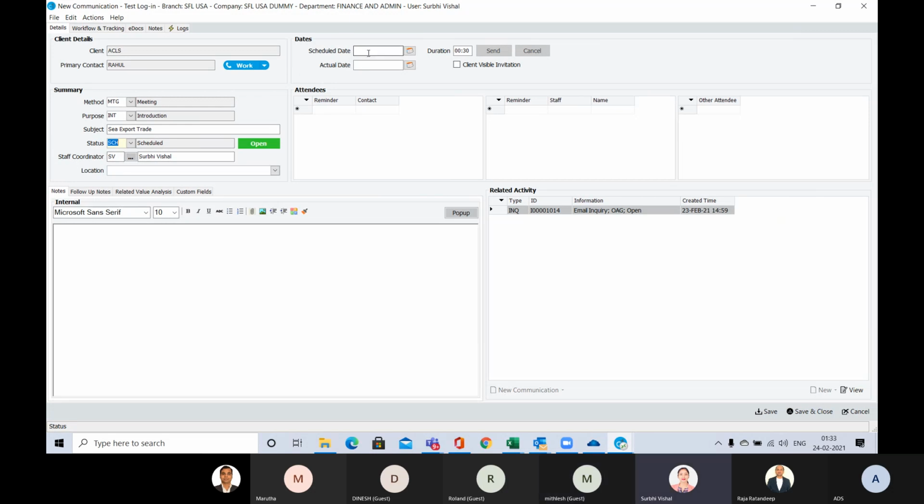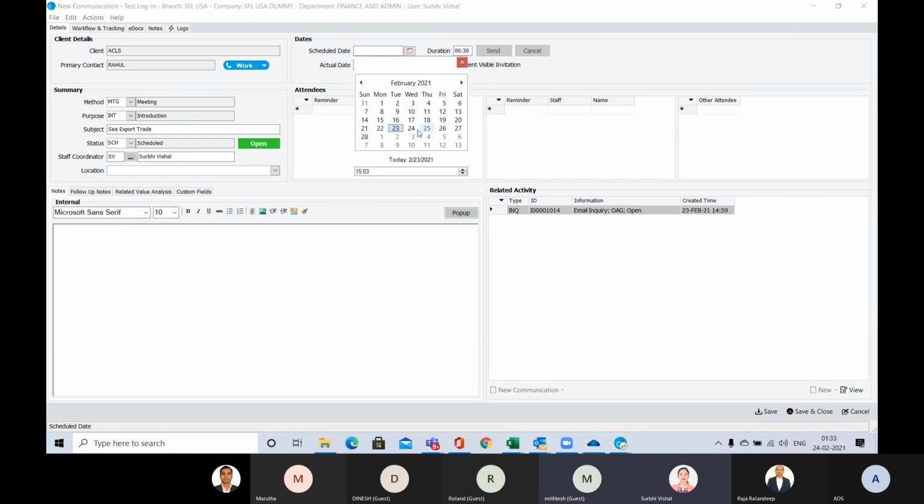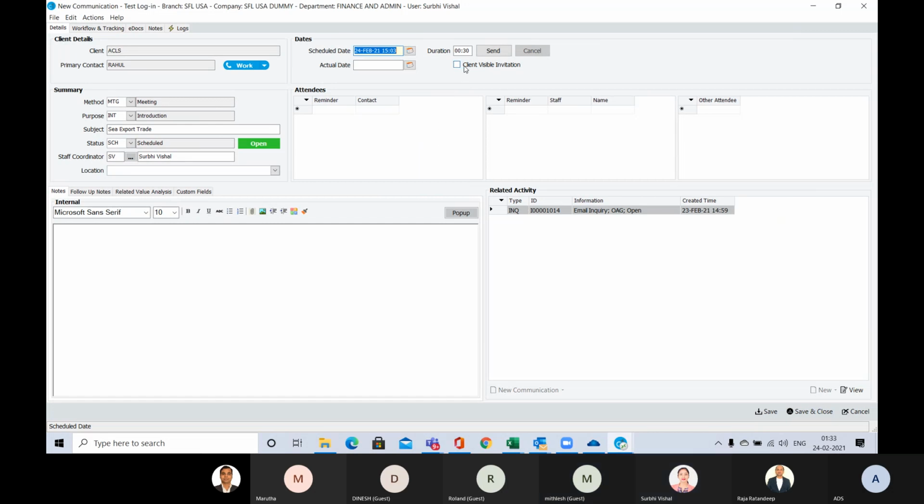Then here we have the scheduled date. Suppose I want to schedule a meeting with this client, on the 20th, and the duration will be 30 minutes. Here is the client visible invitation, and the internal notes, if you can see.